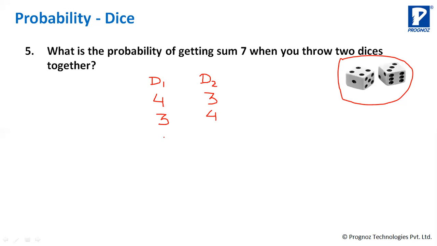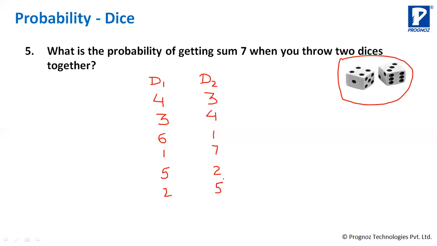Then 6 and 1, that also makes 7, and where 1 comes here, 7 comes there. If you say 5 by 36, no, not 5 by 36. If you say 6 by 36, then that is the answer. And the third will be 5 and 2, and if 2 comes here, then 5 will come here.